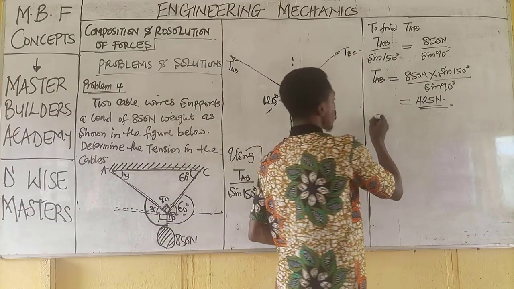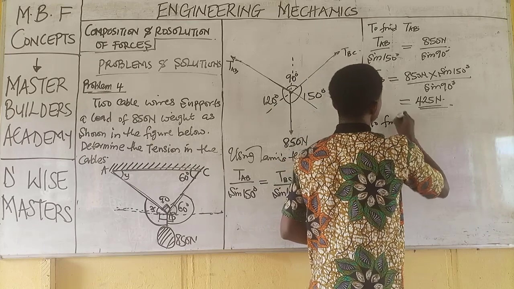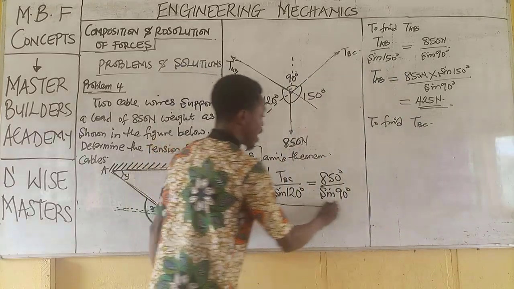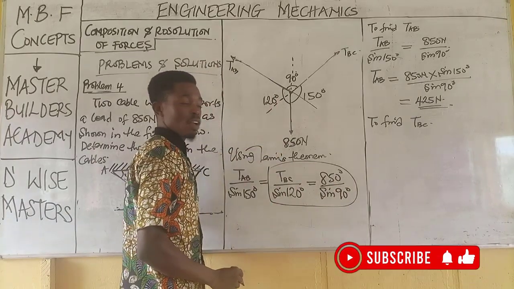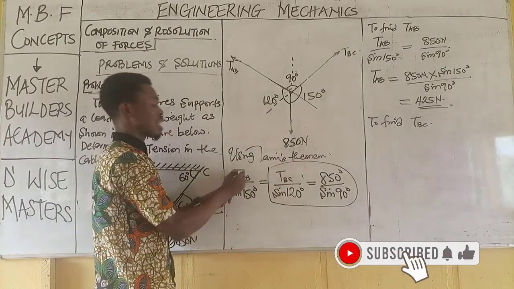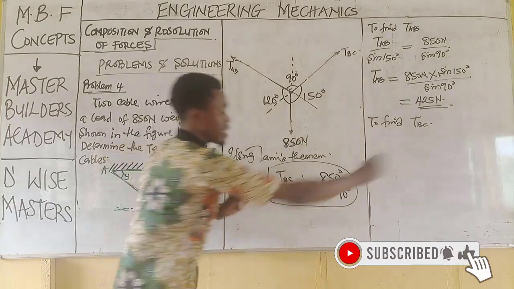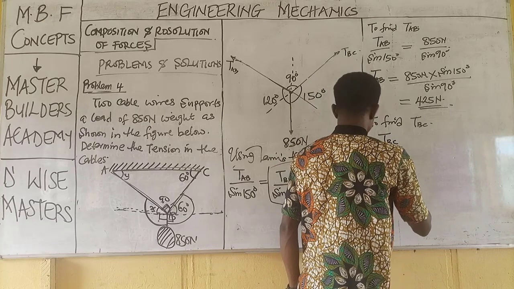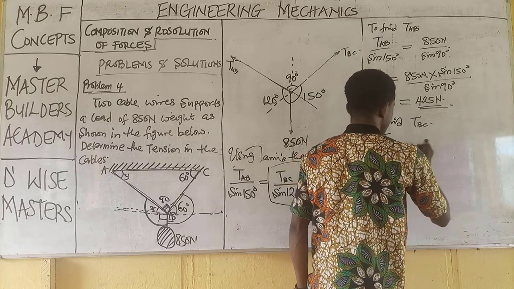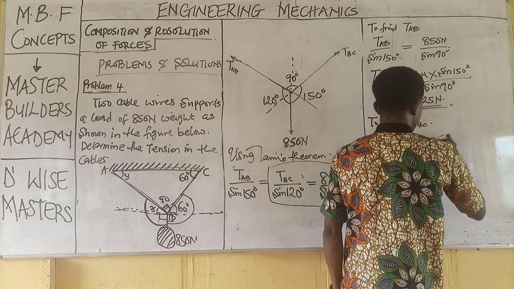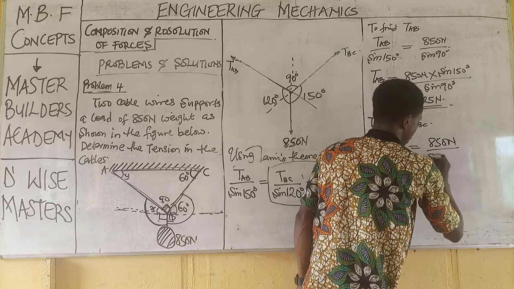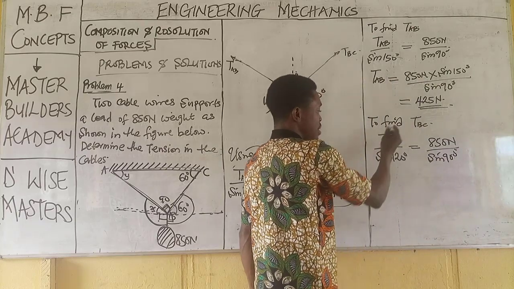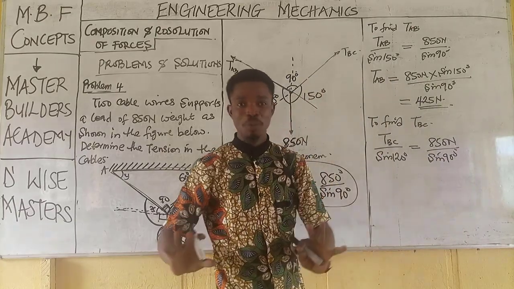Now quickly, to obtain TBC, we will equally pick the last two ratios in this case, or pick the first two ratios now that I already obtained the value of TAB. Or let's take the two last ratios. We will have TBC over sine 120 degrees is equal to 850 newtons all over sine 90 degrees. Now to obtain TBC, we will make TBC the subject of formula.